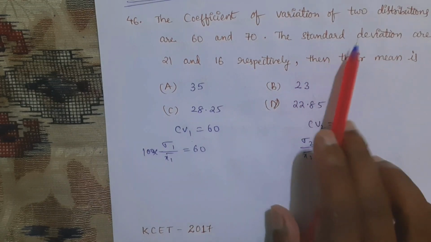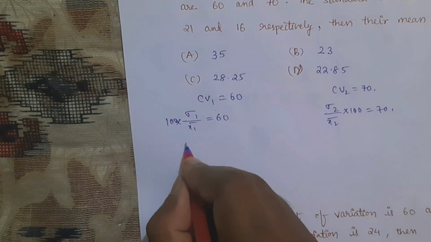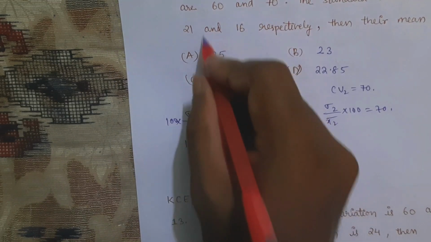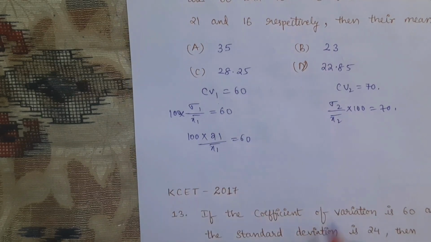In that they have given the standard deviations. Standard deviations are nothing but sigma values. So 100 into, here the sigma value is 21 by x1 bar is equal to 60.